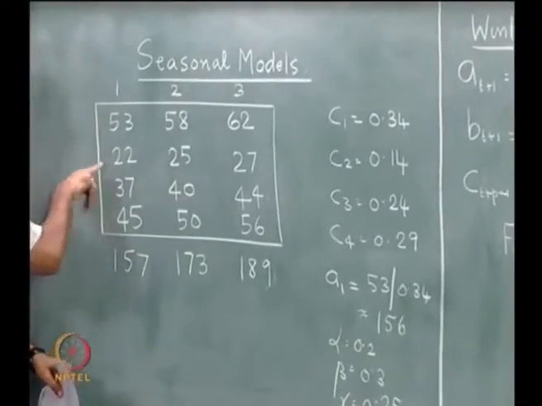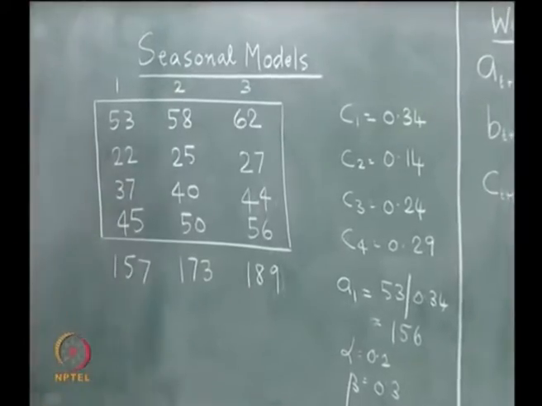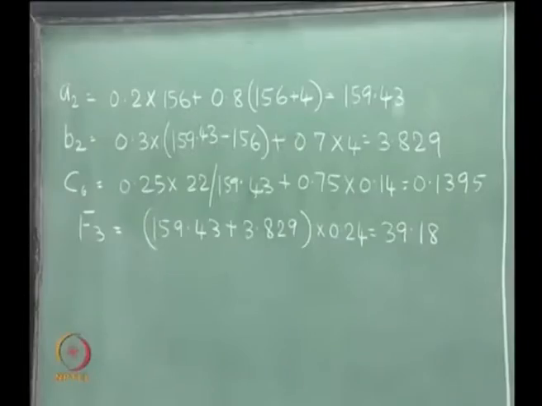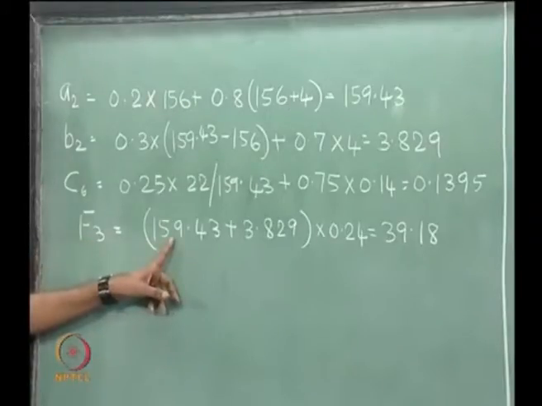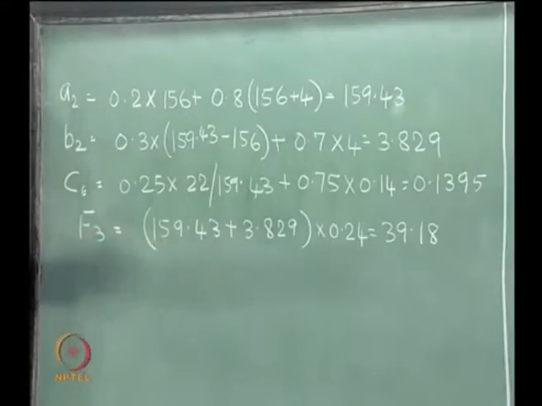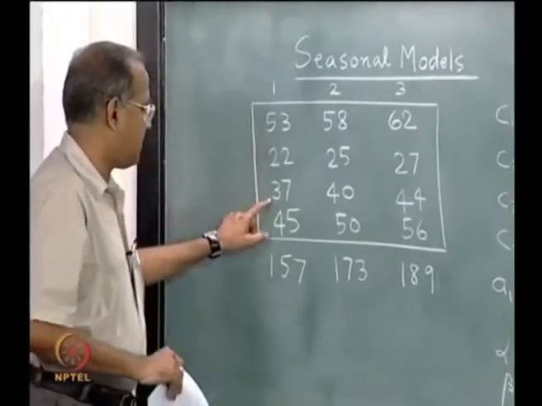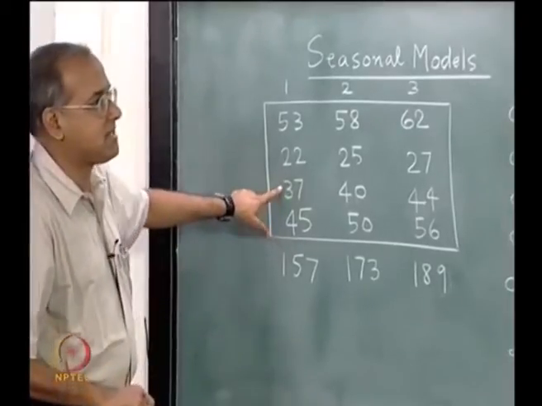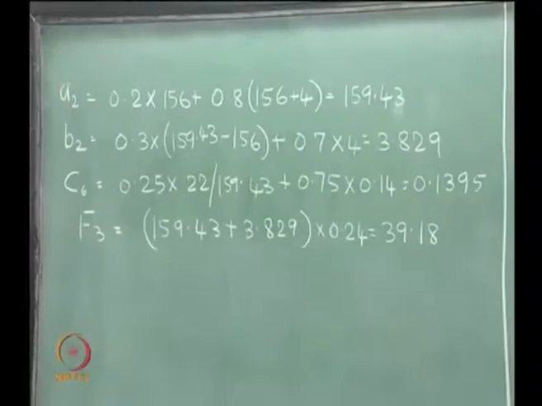So, the forecast for this is 139.18. That comes from the level at the end of 2, which is 159.43. So, level plus slope would take it to 159.43 plus 3.829, and that is multiplied by the seasonality, which is 0.24, giving 39.18. So, now we have shown one full round of calculations.